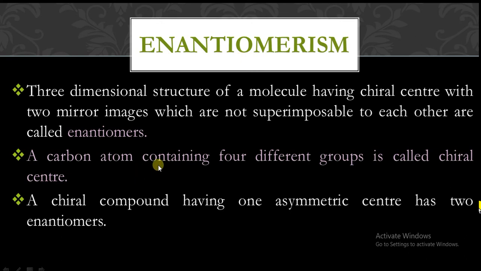A carbon atom containing 4 different groups is called chiral center. So which carbon atom containing 4 different groups attached to it, then that center is called as chiral center, and this carbon is also considered as chiral carbon. A chiral compound having one asymmetric center. See, this chiral center can also be called as asymmetric center. So if any chiral compound contains one chiral center or one asymmetric center, then it will form two enantiomers. So it will double the number of enantiomers. Suppose two asymmetric centers are there, then it will form four enantiomers.